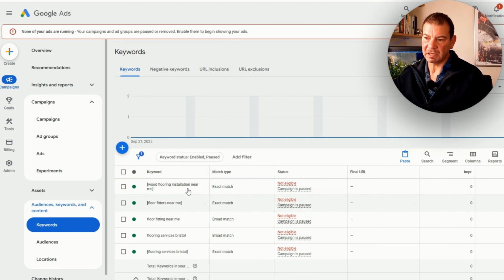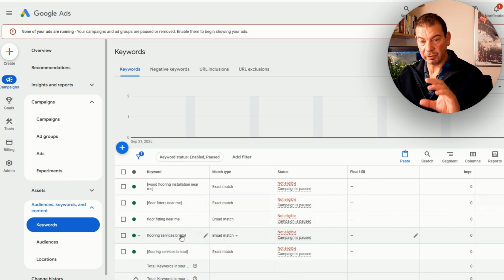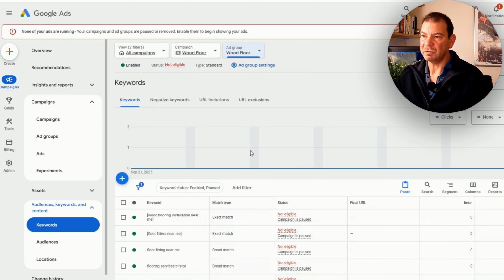So this particular group is all about floor fitters, floor installation, flooring service in Bristol. So we're giving it the volume through broad, and like I said, we're controlling it by adding in exact terms. And again, we do this with the other ad group.